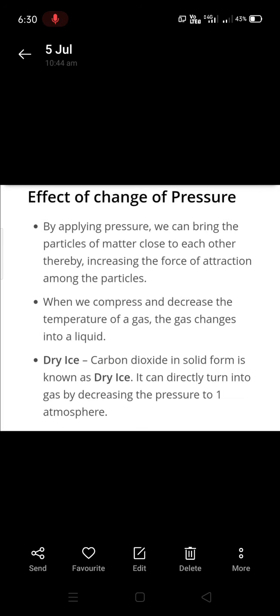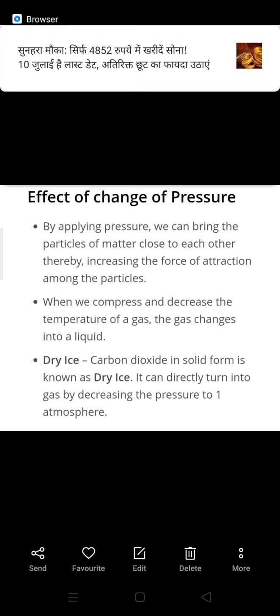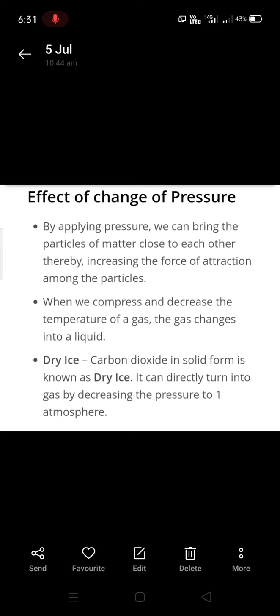Now we'll move to effect of change of pressure. By applying pressure, we can bring the particles of matter closer to each other, and you can compress, right? And thereby gas changes to liquid, liquid changes to solid. One example is dry ice. Carbon dioxide in solid form is called dry ice. It can directly be converted into gas by decreasing the pressure to 1 atmosphere.